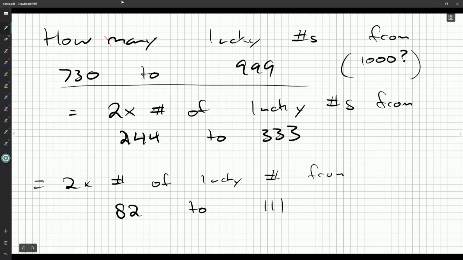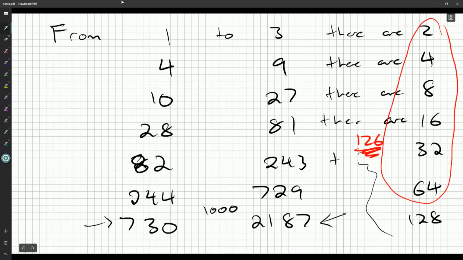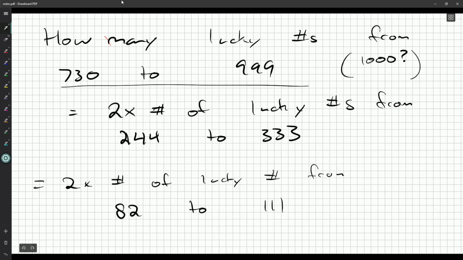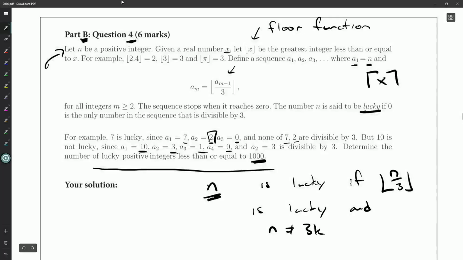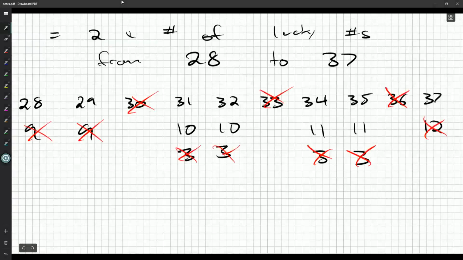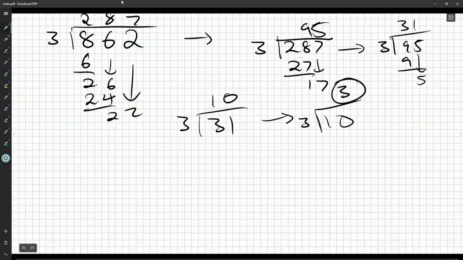Great. So, it looks like we were worried for nothing. The answer should be 126 or 127. Let's not forget the number 1,000, because they do say less than or equal to 1,000. So is 1,000 in the range? Now if we wanted to, we could double check our guess and pick another random number in this range, like 911. Okay, does that work?